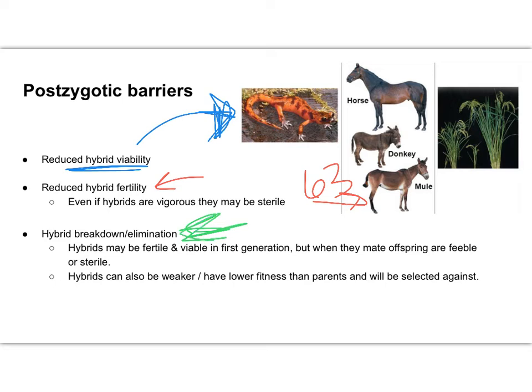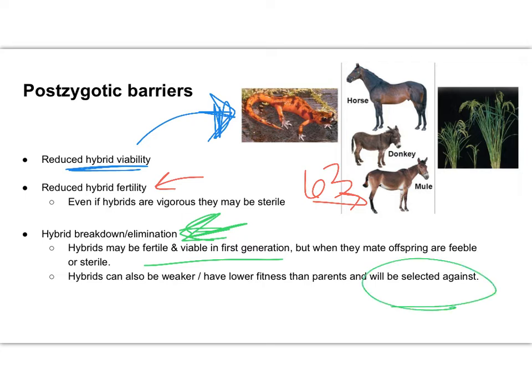Another postzygotic barrier would be hybrid breakdown or elimination. So what this means is that they may be okay at first. So the first generation is fertile and viable, but after they continue to mate and try to reproduce, they get broken down, or they become sterile, they become weaker, they have a lower fitness to the environment, and so they become selected against.